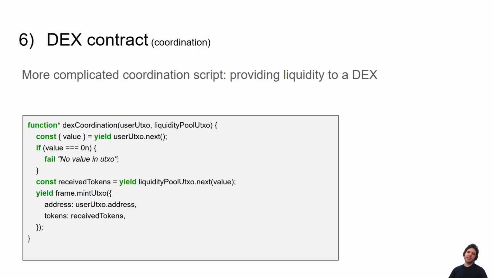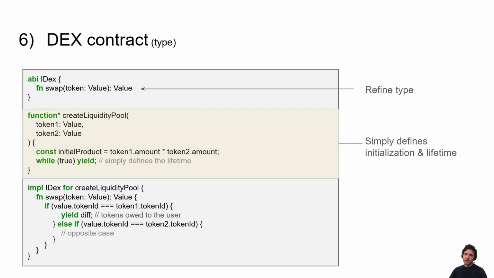Well, before we get into it, let's think about the interface. How do we want to use this DEX? At a higher level, we want a kind of DEX coordination script. This coordination script takes in a user UTXO and a liquidity pool UTXO. First, it yields the user's UTXO. Remember we said yielding a UTXO is like consuming the user's UTXO. And we provide the tokens to the liquidity pool, which gives back the tokens that the user is owed, and then we mint the UTXO that gives the user their tokens. So this is the high-level API that we'd like from the system.